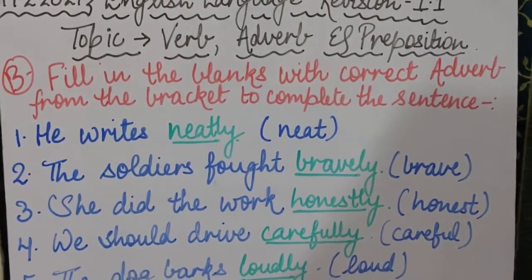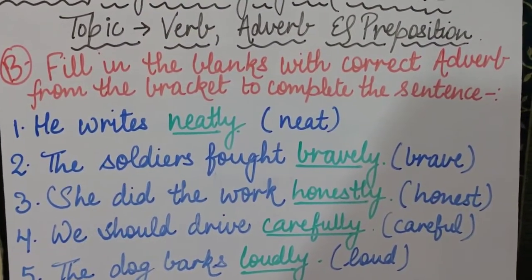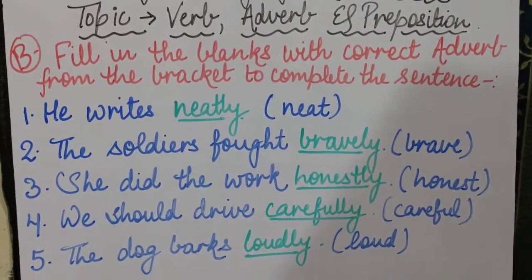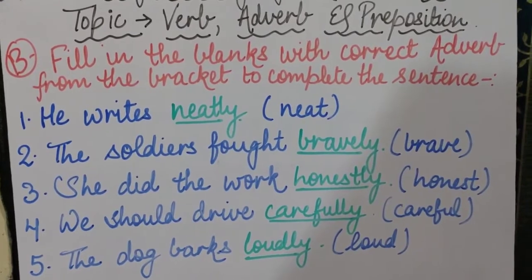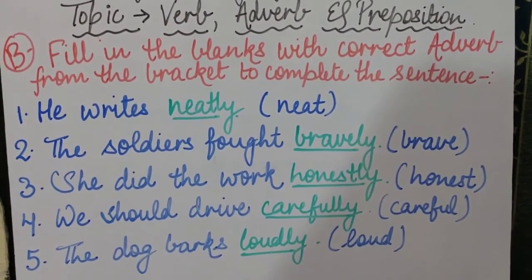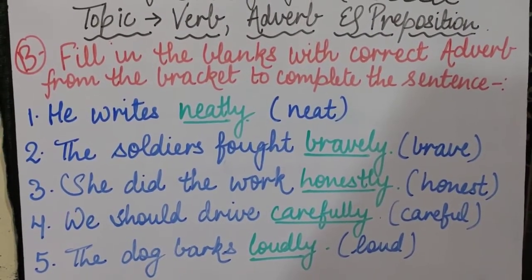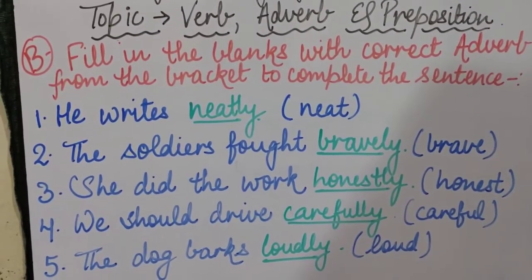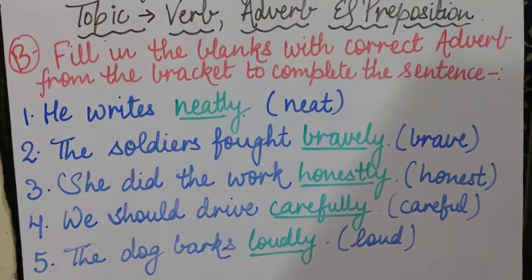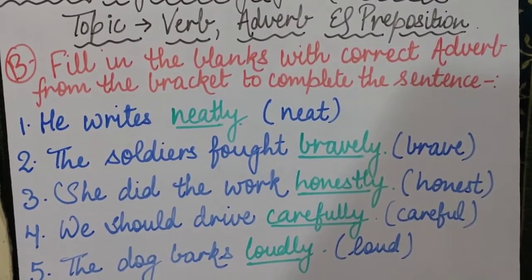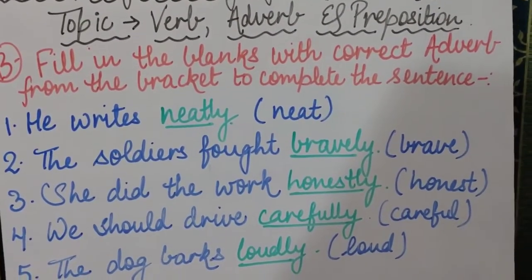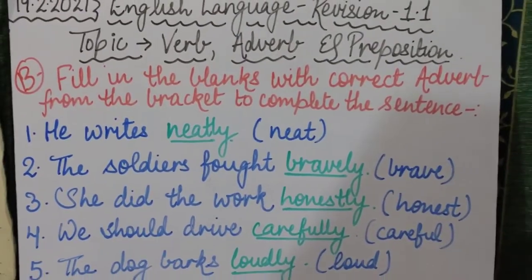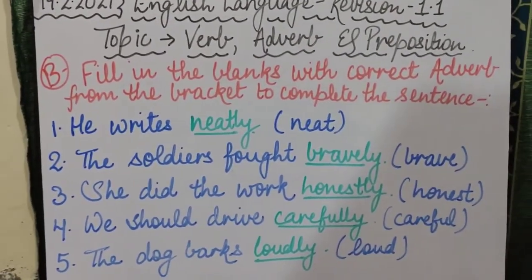Clear to you all? So if I say that the old man walks slowly, now walks will be your verb. Walk means चलना, so that is a verb, कि वो चल रहे हैं. ओल्ड मैन क्या कर रहे हैं? चल रहे हैं. लेकिन कैसे चल रहे हैं? They are walking slowly. So that slowly word will be your adverb. Clear to you all? So I hope you all have understood the concept of adverbs.